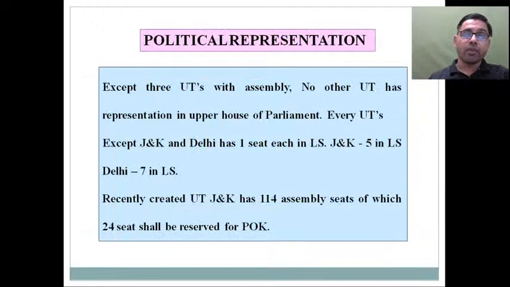And now one important aspect that we want to discuss with you: except the 3 union territories with assemblies, no other union territory has representation in the upper house of Parliament. हर यूनियन टेरिटरी के पास एक लोकसभा की सीट है. जम्मू एंड कश्मीर, जिसको भी रिसेंटली यूनियन टेरिटरी बनाया गया, उनके पास 5 लोकसभा की सीट है, और दिल्ली के पास 7 लोकसभा की सीट है. As far as assembly seats are concerned, Jammu and Kashmir has 114 assembly seats, out of which 24 seats shall be reserved for that part of Kashmir that is being occupied by Pakistan, POK जिसे हम बोल रहे हैं.